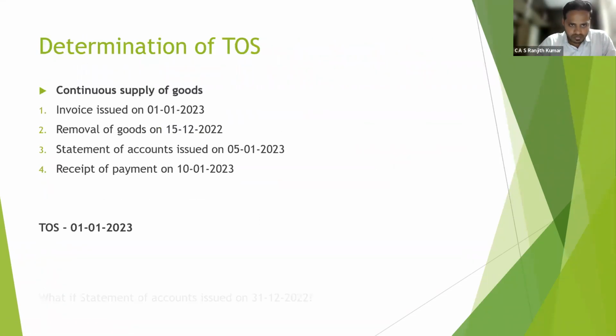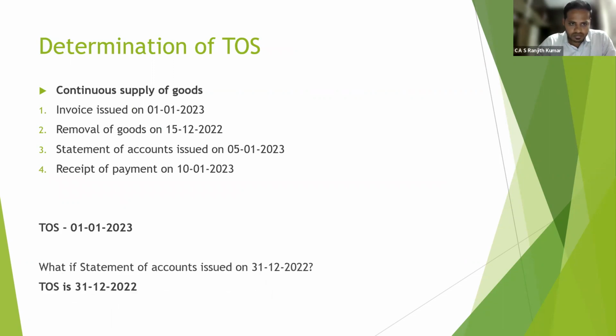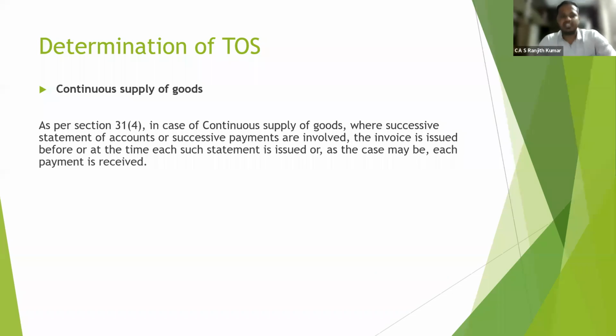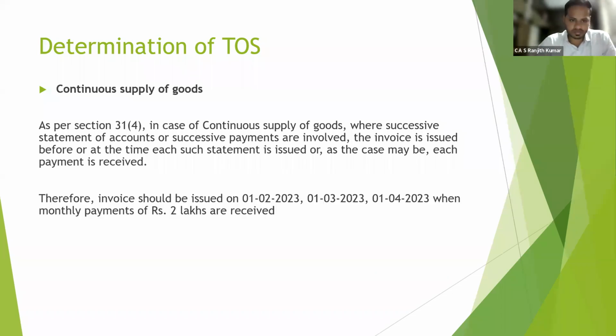Whereas in this scenario you receive பண்ற எல்லா payments whereas subsequent goods were supplied throughout the month. Goods were supplied throughout the month in that quarter, against which payment is received on part basis. So part basis receive ஆயிருக்க payments எல்லாத்துக்கும் we have to issue an invoice. So that is what said in the 31 subsection 4.